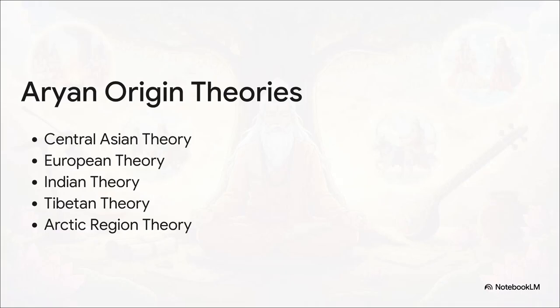Think about it. If this group is defined by a language family stretching all the way from India to Europe, where did they originally come from? Well, historians have passionately grappled with linguistic clues scattered across continents, and it's given us 5 major theories. First up is the Central Asian theory, famously advocated by Max Muller, who found some pretty striking similarities in the plants and animals mentioned in the Iranian Avesta and the Indian Vedas. Second, we have the European theory. Sir William Jones put this forward back in 1786, pointing out how words for mother and father are nearly identical in Sanskrit, Latin, and Gothic.